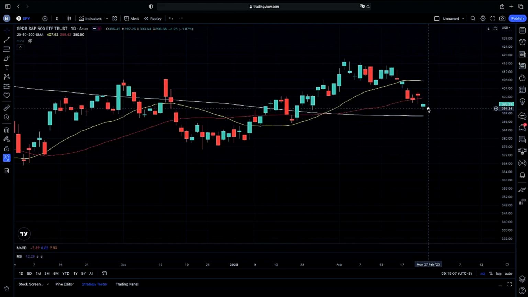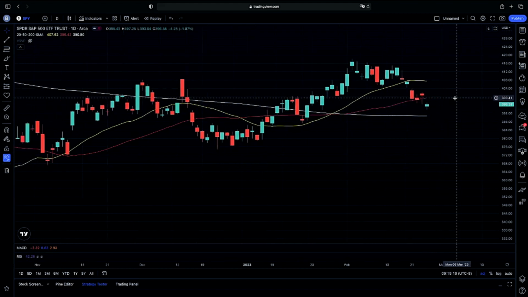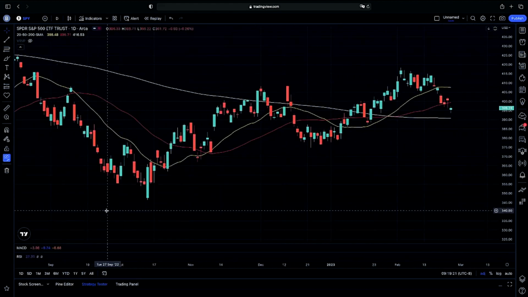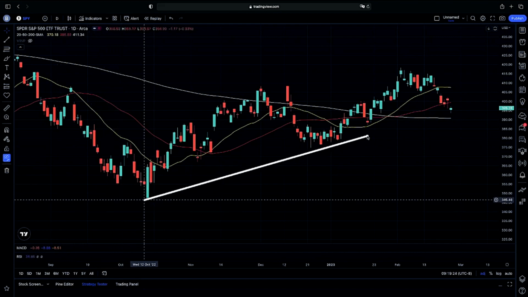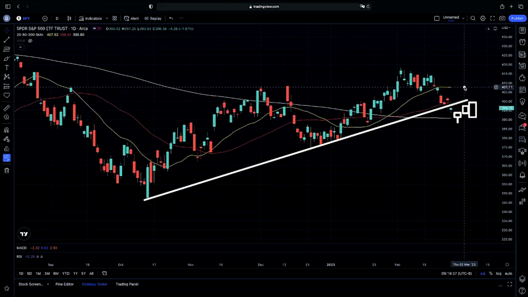Again, if we continue on lower, we will be looking for possible hammer candles coming out, looking for that rejection to the downside, possible bounce play here. That will be the better play, the better momentum play. Again, as we are sitting just below our trend line here that we were tracking, if we do possibly continue on below this trend line, then that continuation on lower and that bounce will be that possible confirmation that we will be looking for to either continue on lower on an engulfing candle,